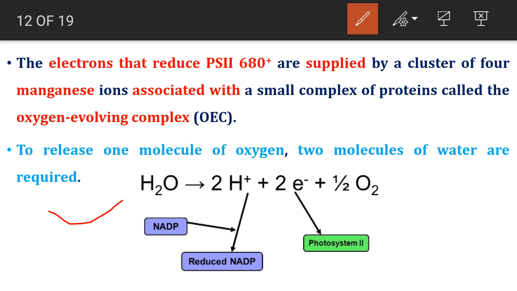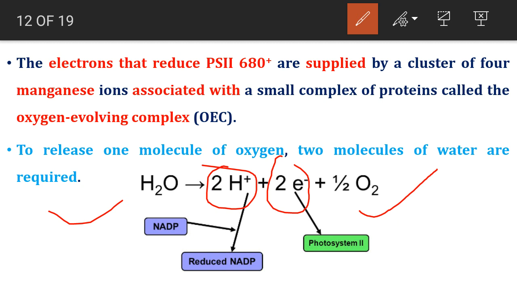This equation shows the breakdown of one water molecule, where released electrons are supplied to oxidized photosystem 2. Released protons help to reduce NADP plus after passing the electrons from photosystem 1, and oxidation of 2 water molecules releases 1 molecular oxygen.